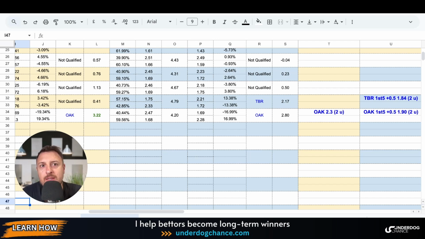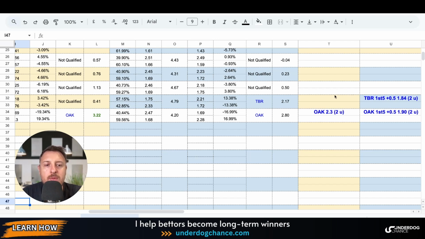So 1 unit is 1 out of 100. Most people don't do this. Many people have, I don't know, 100 units and then they bet 10%, or they don't even have bankroll management, so they just need to bet and win every single day. This is very, very dangerous.